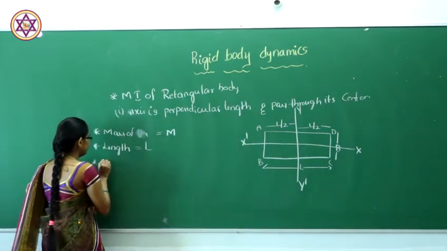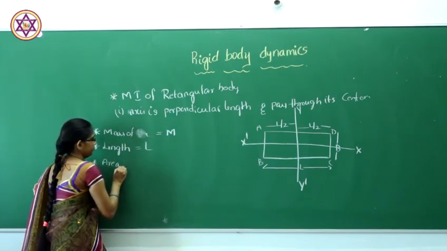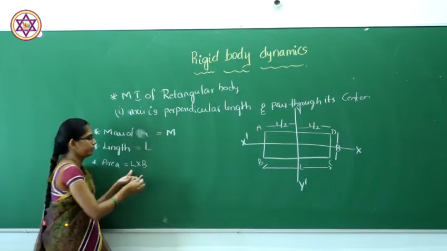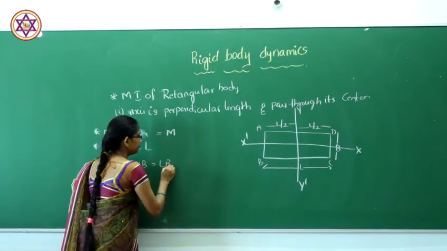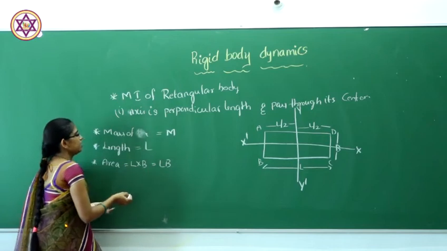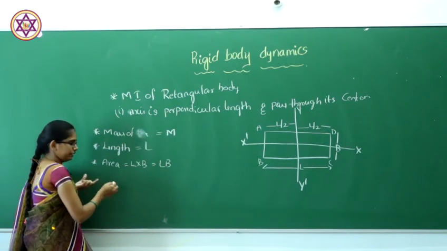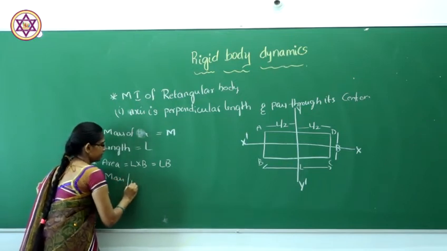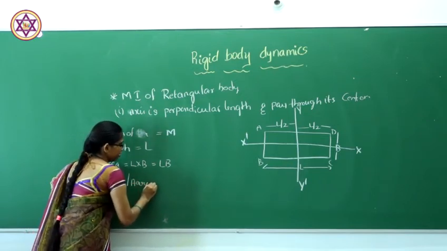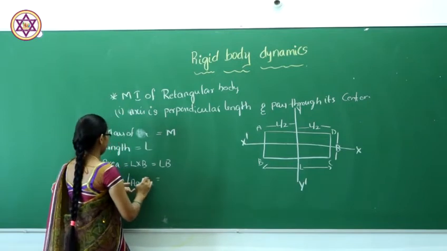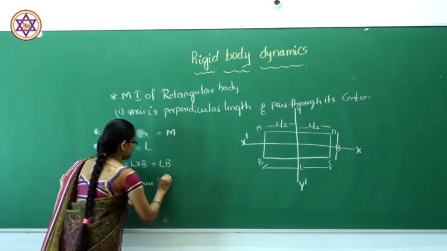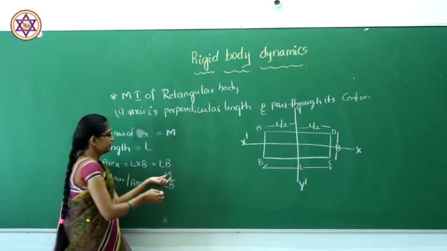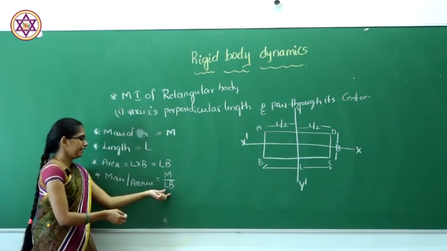The area is length into breadth, that is L B. So we know the mass; what will be the mass per area? The mass per area of the rectangular body will be M by L B.